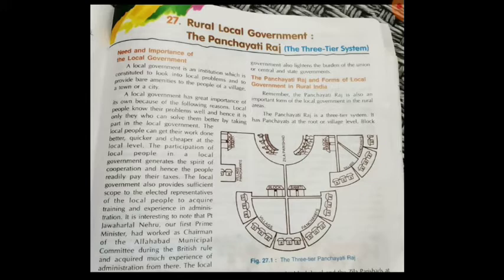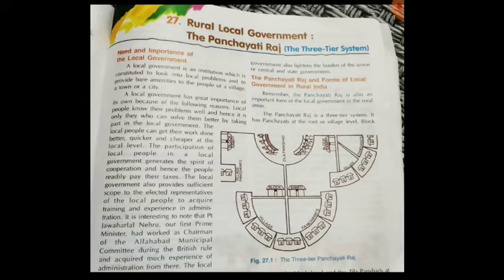In this chapter, you will read about the village panchayats, which are the basic units of Panchayati Raj. The block samiti, also known as the Prakhand Samiti, is the second layer of the three-tier system of Panchayati Raj.